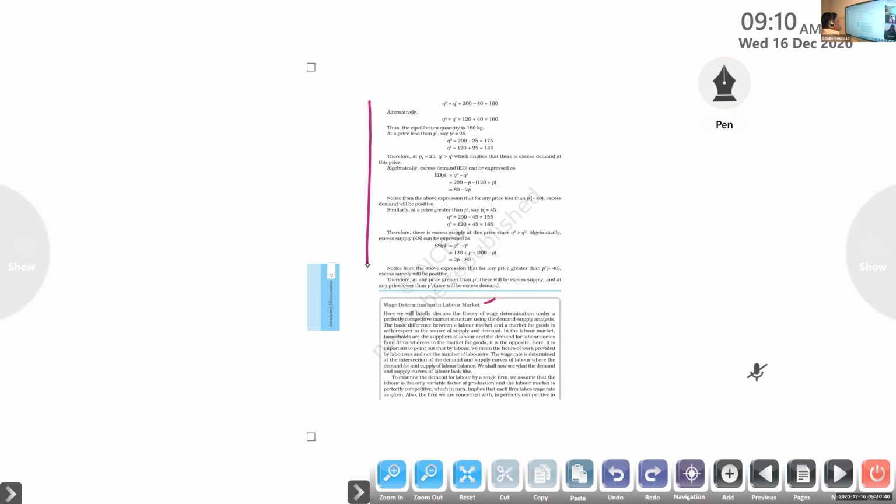Next question, wage determination in the labor market, demand side and supply side. Simply it is, if wage rate increases, what will happen to the demand and what will happen to the supply of labor? Both questions are from the wage determination in the labor market. Okay, rest we will discuss in the next class.